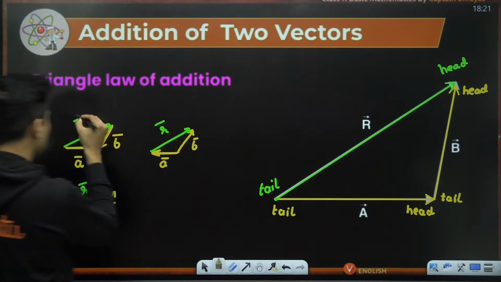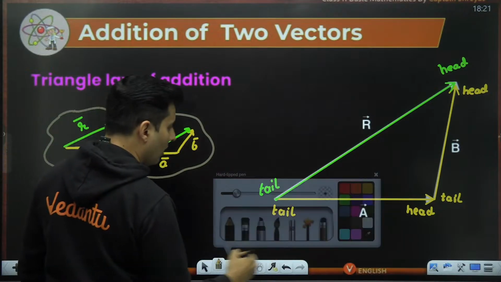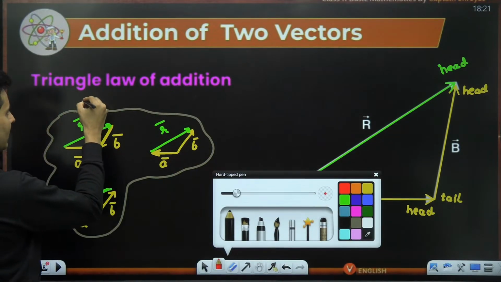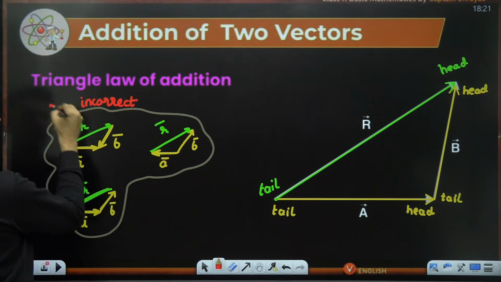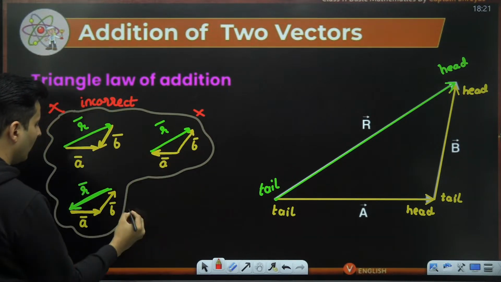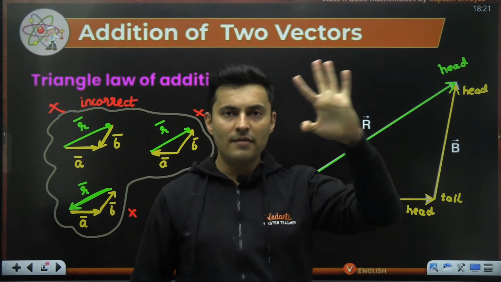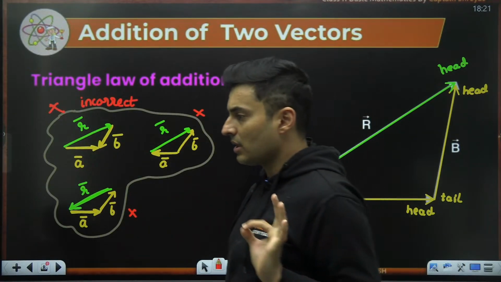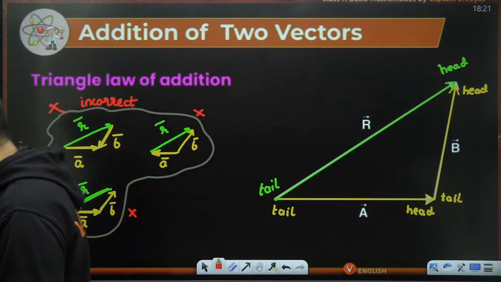So all these things, my dear warriors, this one, this one, this one, all these are basically wrong methods of adding. Okay, so these are incorrect. These are all incorrect. These are 100% wrong. All these three methods are wrong. This is the correct way. Everybody is clear about this, how we should place the tails and the heads of the vectors being added, right?